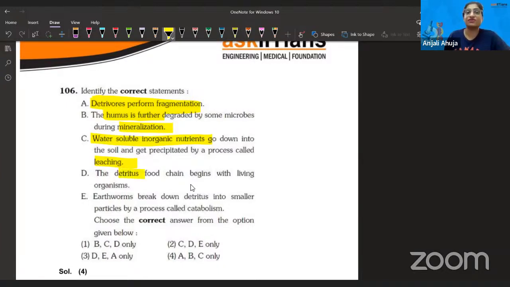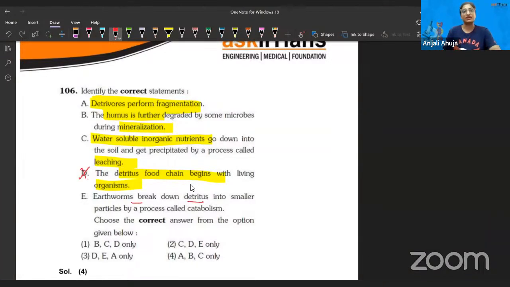Next, the detritus food chain begins with the living organism. No, the detritus food chain starts with the living organism. Oh, sorry, it's not. I take my words back. It starts with dead organisms, because they are saprotrophs. They need dead and decaying material for surviving. So that is what they look for. So this is not a right statement.